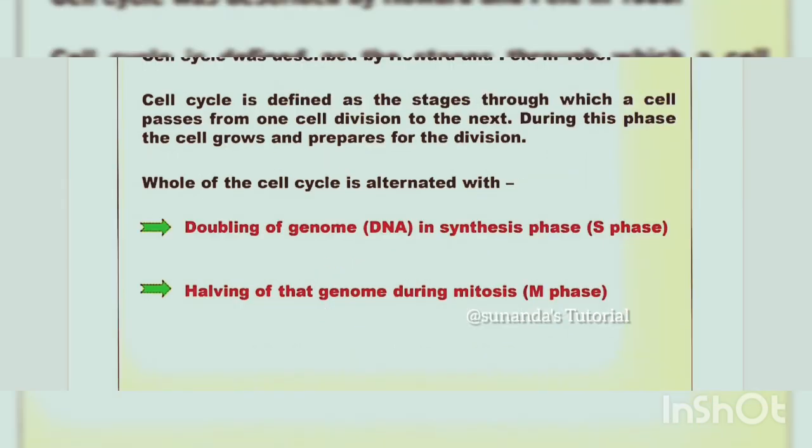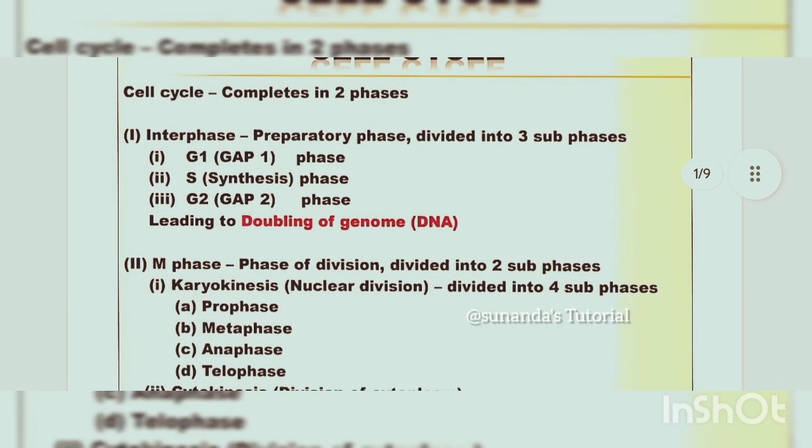So in the whole cell cycle, at first the DNA doubles itself in the S phase, and next halves itself in M phase. During anaphase, half of the chromosomes move to one pole and half of the chromosomes move to the other pole. So it occurs in anaphase of the M phase.